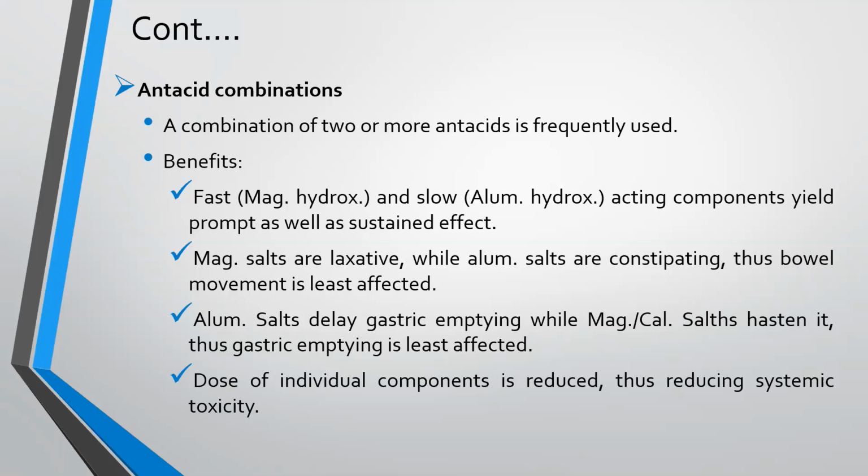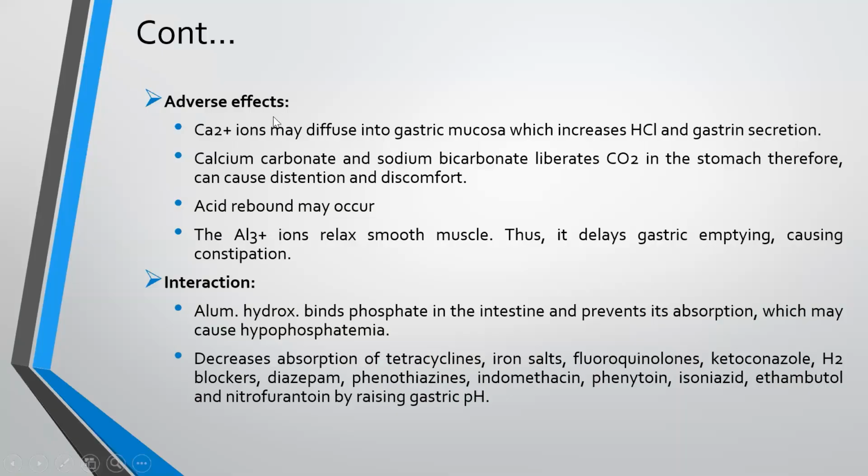The dose of individual components is reduced, thus reducing systemic toxicity. The adverse effects of antacids are: calcium ions may diffuse into gastric mucosa, which increases HCl and gastrin secretion. Calcium carbonate and sodium bicarbonate liberate carbon dioxide in the stomach, and therefore can cause distension and discomfort. Acid rebound may also occur. The aluminium ions relax smooth muscles, thus delaying gastric emptying, causing constipation.